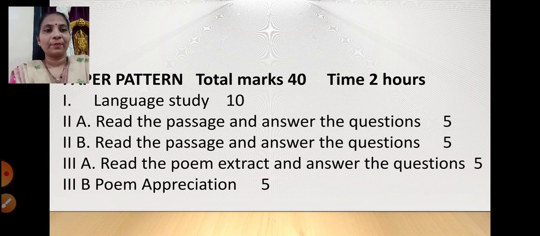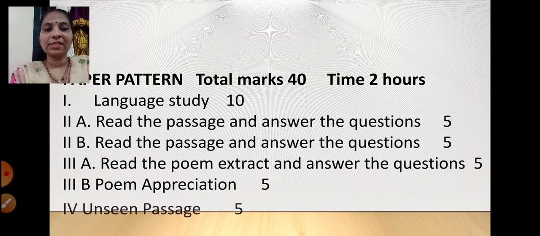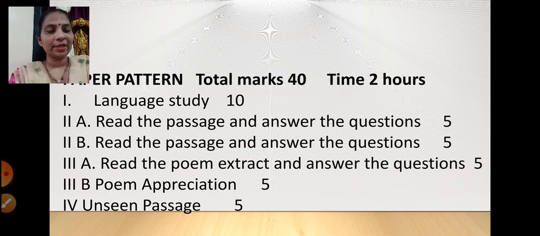Fine. Okay, so question number 3B is where you have to type, whereas question number 1A, 2A, 2B, 3A, all MCQs will be there. Then the next question is unseen passage. This is also going to be an MCQ type. So options will be there. You have to click on the correct answer.